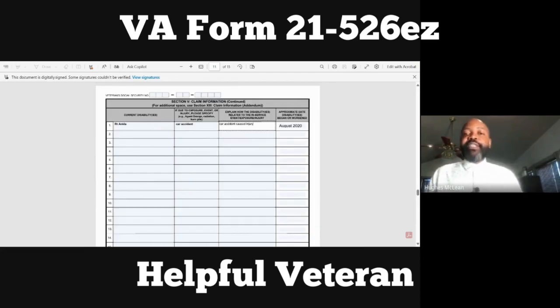Explain how the disability relates to that in-service event. Again, the car accident caused the injury. Approximate date disabilities began or worsened: August 2020 is when the car accident took place. All right, so again, keeping it simple on this form. And we go to the 4138 now, we lay it out. This is what happened, in-service event. This is what happened, current medical diagnosis. This is what happened, here's the nexus. We give them all 3 of the elements on that statement. So let's go ahead and take a look at that 4138.